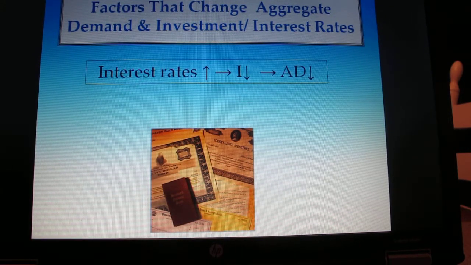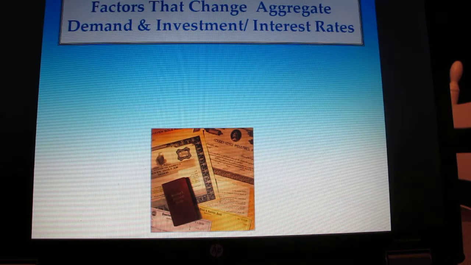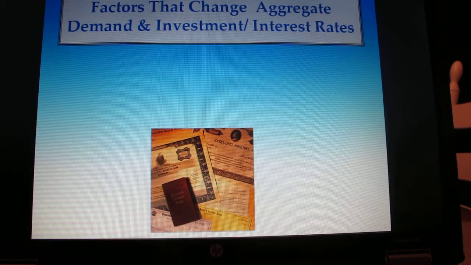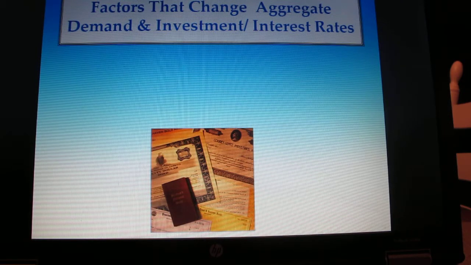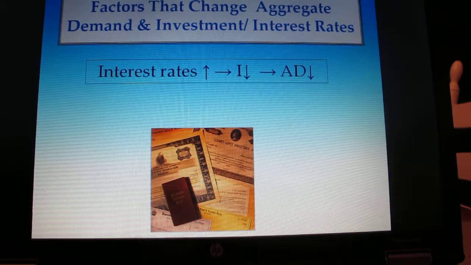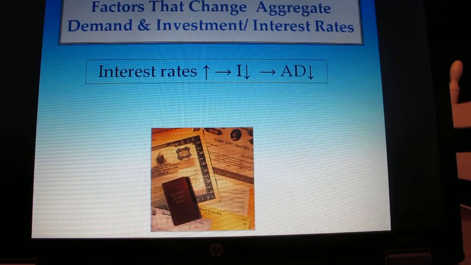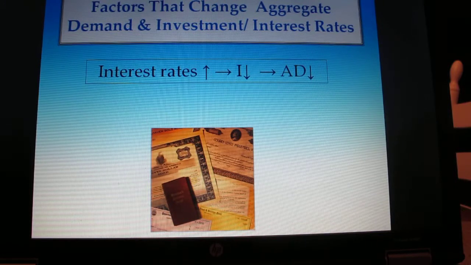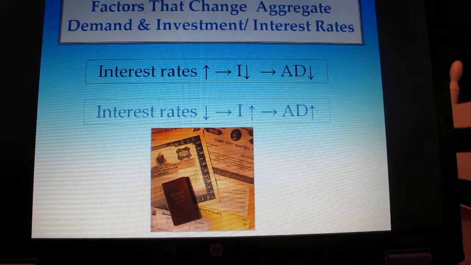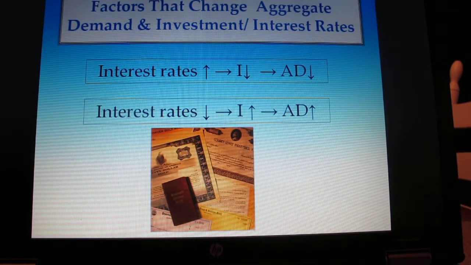Now we're moving on to investment. So everything we've talked about thus far is affecting aggregate demand. We talked about consumption. The next, if you remember the equation, C plus I plus G plus X plus M, is investment. Interest rates would also affect investment in a similar manner. If interest rates increase, investment would most likely fall, and therefore aggregate demand would fall. And the opposite holds true as well.